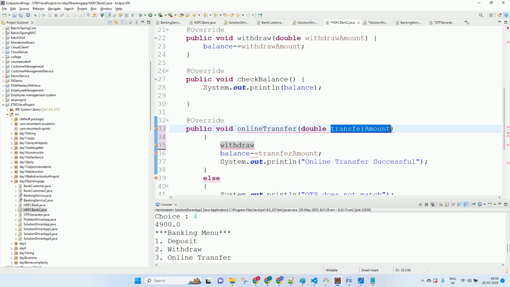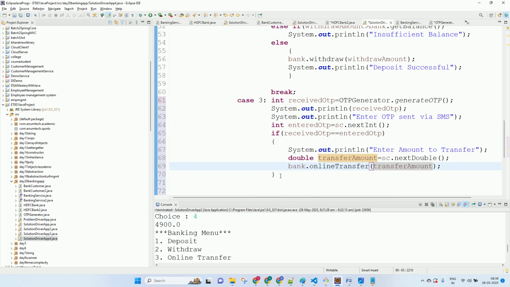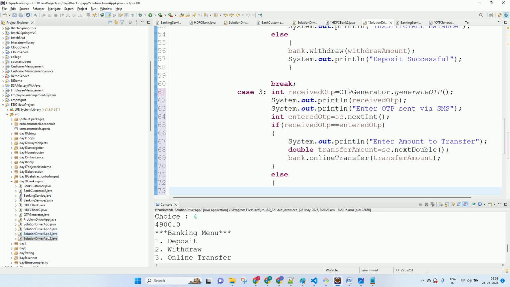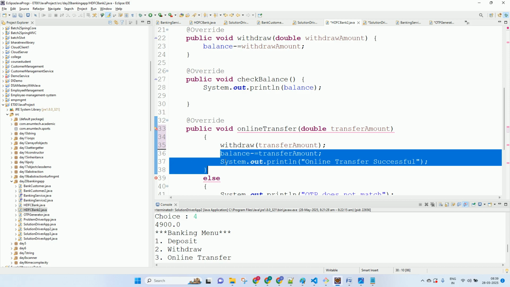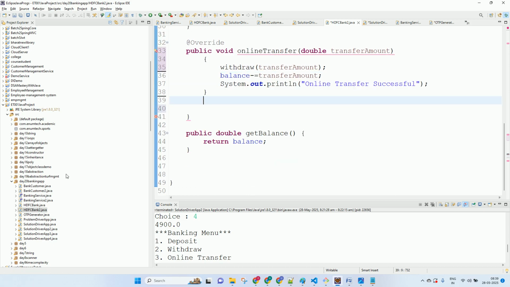And here, this is when the OTPs match. If the OTPs don't match, then it goes into else, right? So all that code we have over here, the else code. So generate the OTP. If the OTP is matched, enter the transfer amount, then call the transfer function.